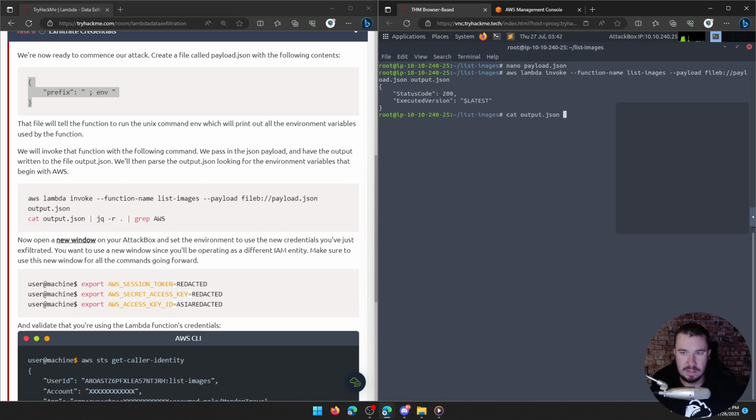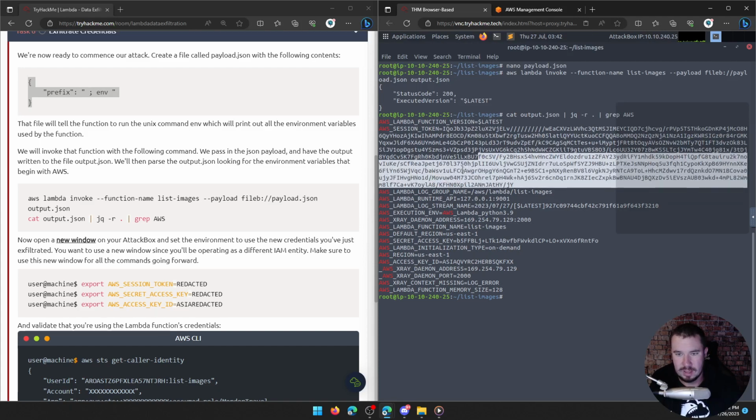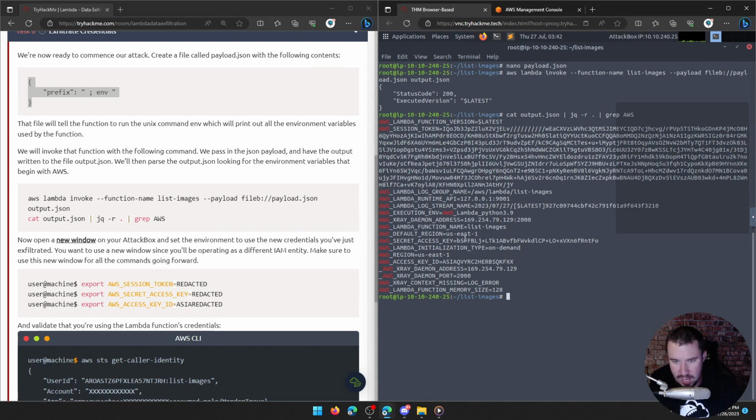So now we want to cat that, and we'll do jq for JSON to pretty it up, and we want to grep for AWS. Okay. We have what appears to be a session token right there. And we have an access key. We have a default region. Oh, we have a secret and an access key. So now we can set up a new named profile, and then we have the permissions that are running as this Lambda function. So that's actually pretty dang cool. We printed out the environment variables to grab those credentials.